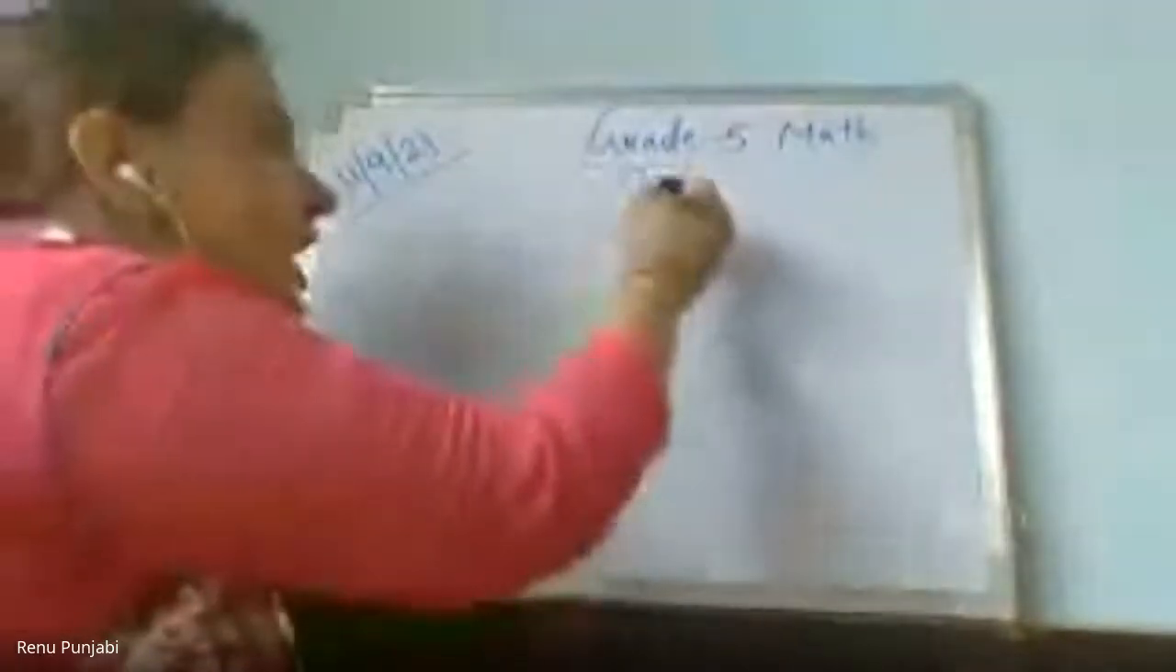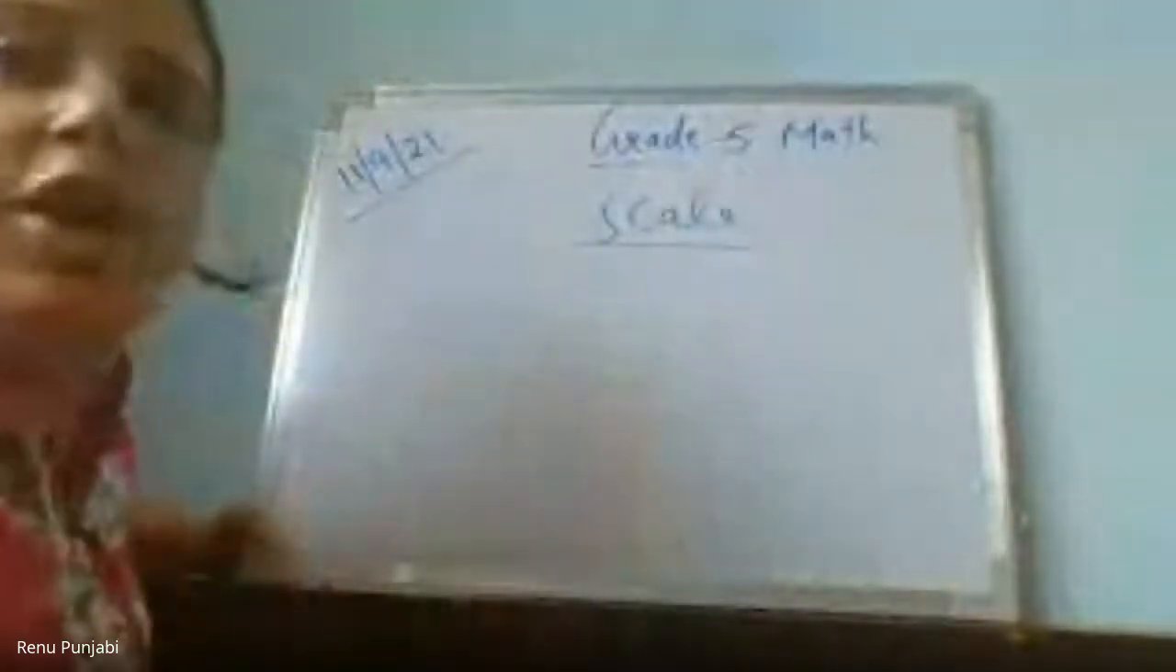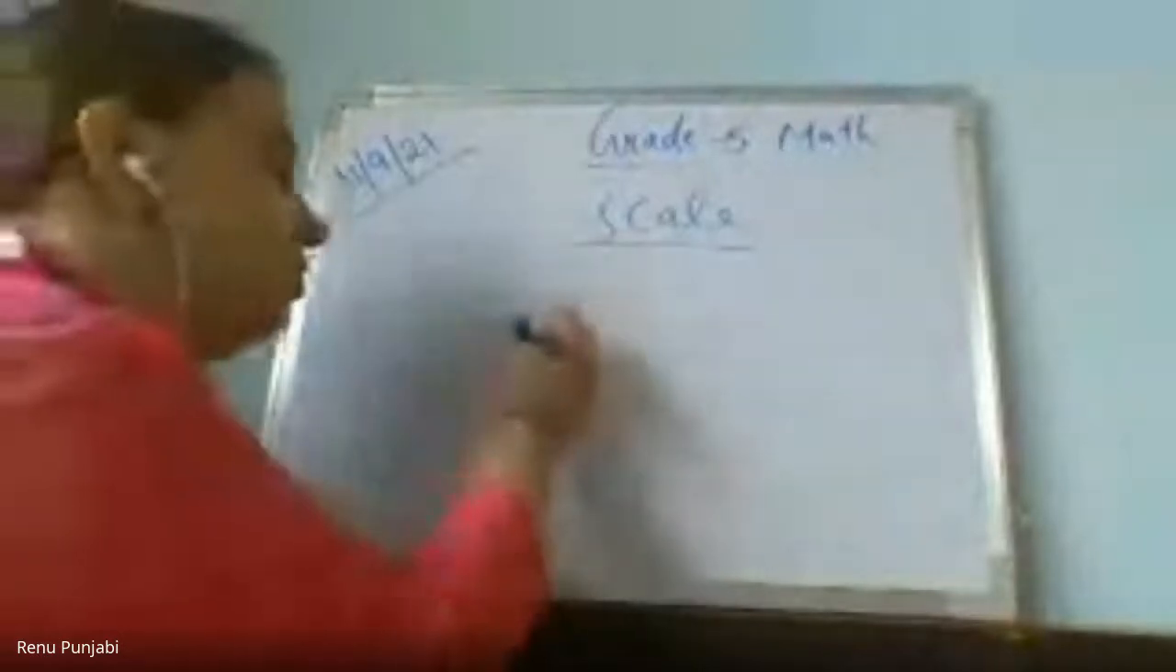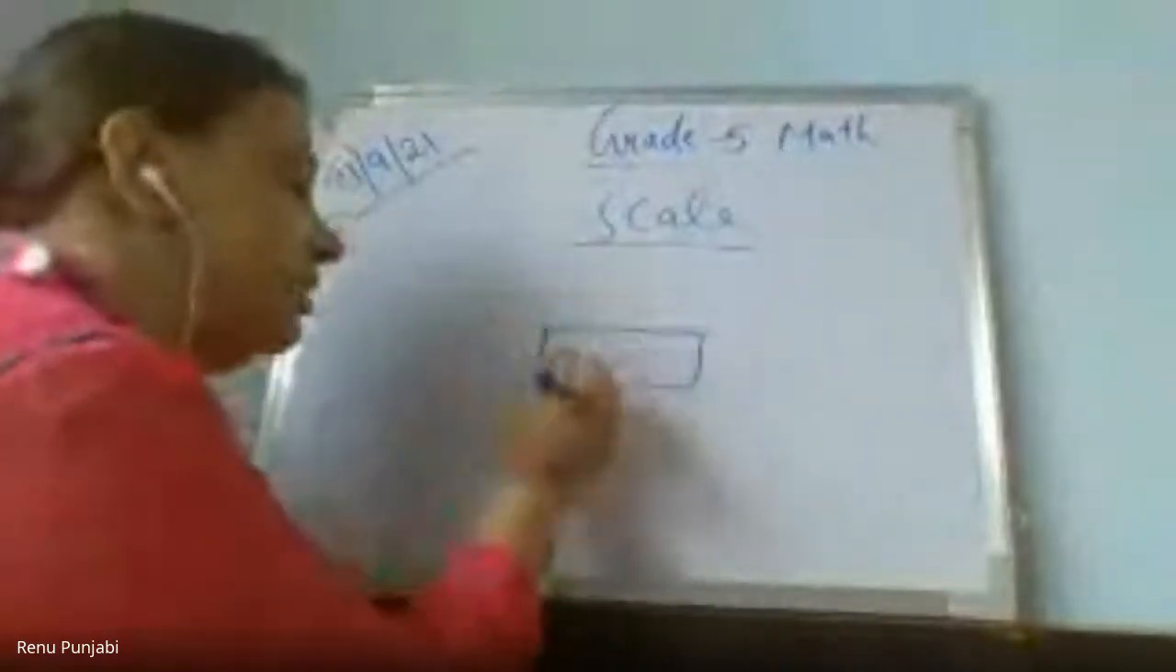Now we are going to do the scaling of a map. Scaling of a map means what we have discussed the other day. Aryaman has given us a very good example: we cannot draw such a big thing on the map. For example, if I want to give you, this is a car.